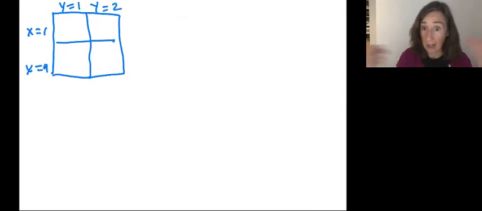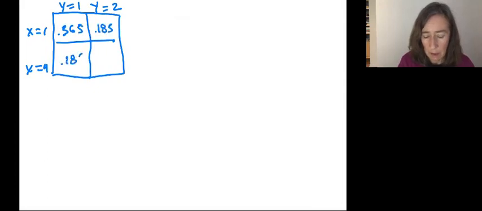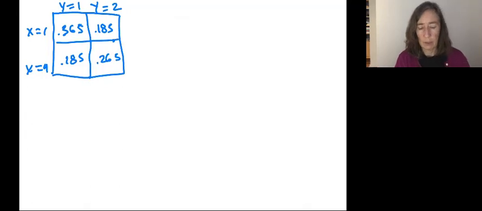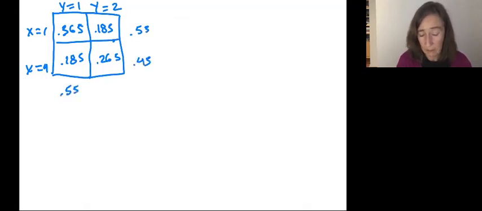And the probabilities that I'm just recopying from the previous page would be 0.365, 0.185, 0.185, 0.265 here. And if we sum across the rows or down the columns to get the marginals, we get 0.55 and 0.45, just as we found before. So that is reassuring here.